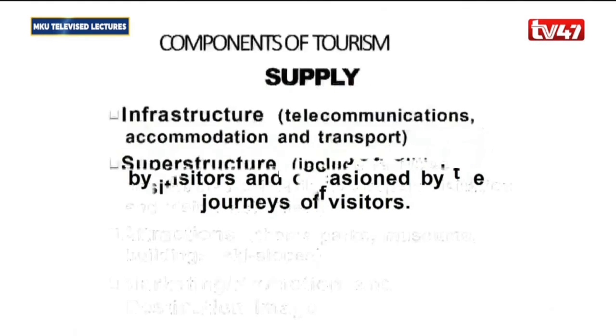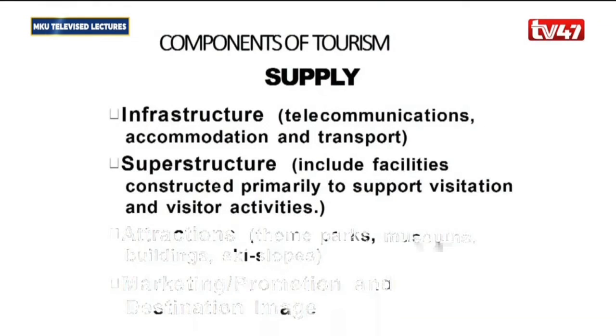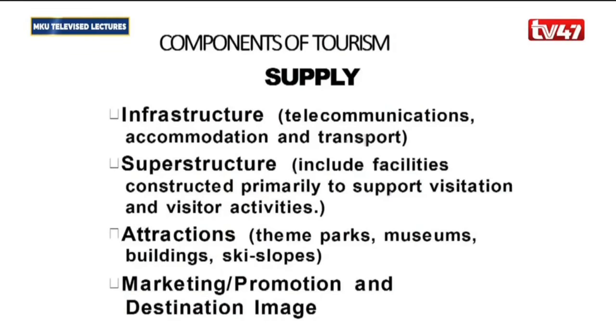And so in this case, we are thinking about the infrastructure that's going to be supplied. We are also talking about telecommunication, accommodation, and transport. We are also talking about the superstructure. And under superstructure here, we are thinking about all the facilities that have been constructed primarily to support visitation and visitor activities.